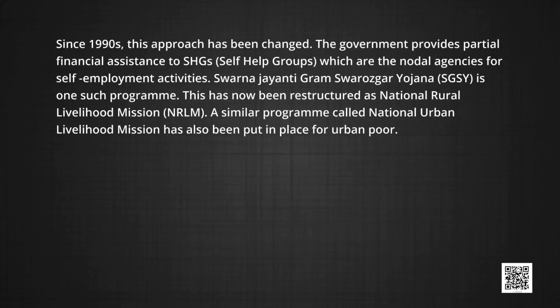Now, since the 1990s, this approach has changed. The government provides partial financial assistance to self-help groups, popularly known as SHGs, which are the nodal agencies for self-employment activities. Swarna Jayanti Gram Swarozgar Yojana is one such program. This has now been restructured as the National Rural Livelihood Mission, known as NRLM. A similar program called the National Urban Livelihoods Mission has also been put in place for the urban poor.